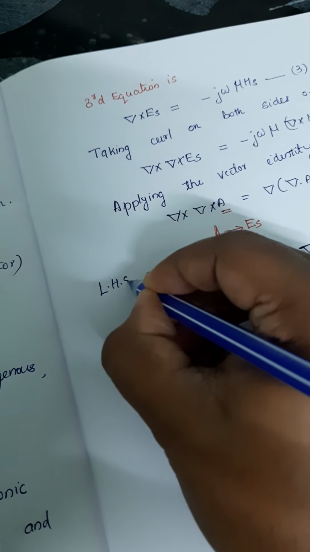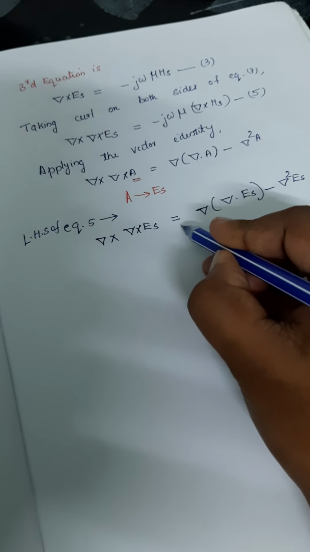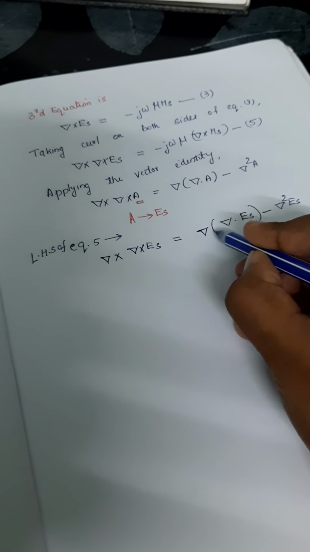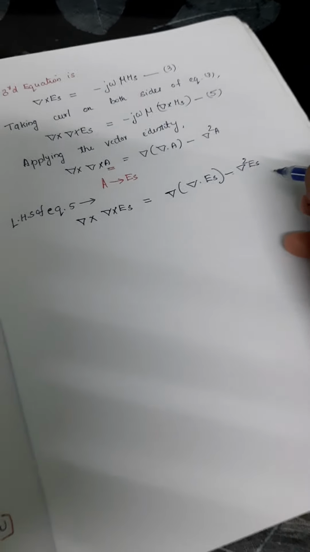Left hand side of equation number 5 is del into del dot E of s minus del square E of s.